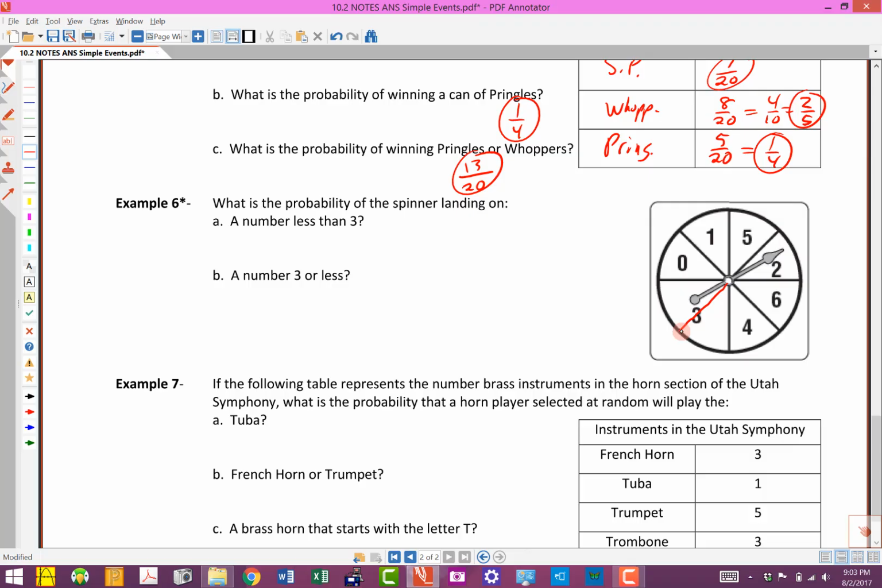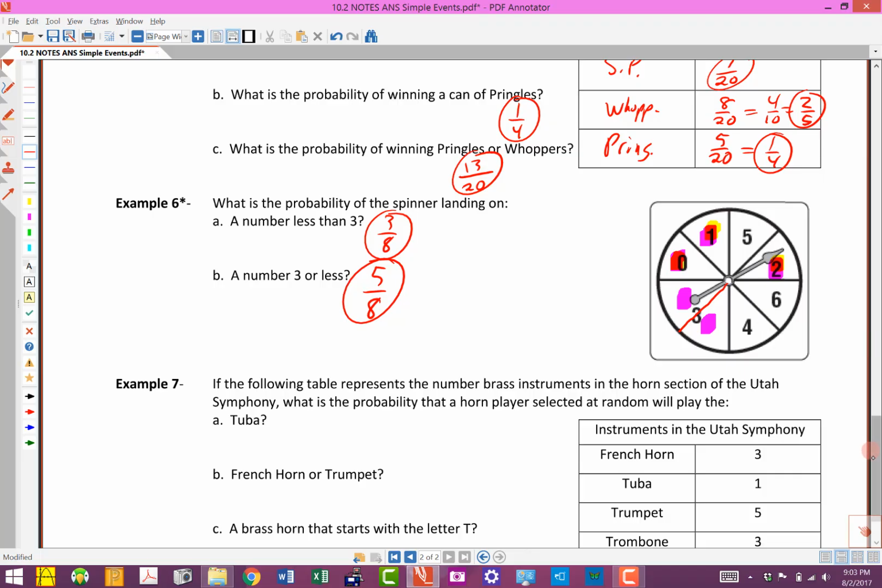So the first part says, what's the probability of a number less than 3? A number less than 3 would be 0, 1, or 2. So that would be 3 out of 8. So 3/8 would be the answer for that one. And then this one says, what's the probability of a number 3 or less? So 3 or less would be a 3 landing here, a 3 landing here, or the 2 and the 1 and the 0. So that would mean that we've got 5 out of the 8 spaces covered. So that would be 5/8. Okay, the 5, the 6, and the 4, those are the only ones that wouldn't count there.